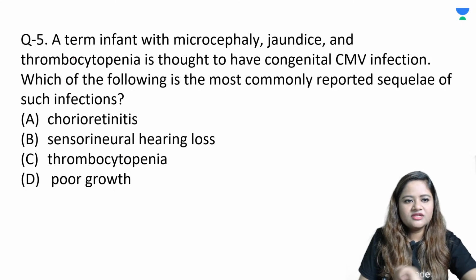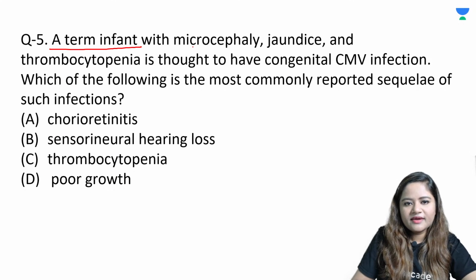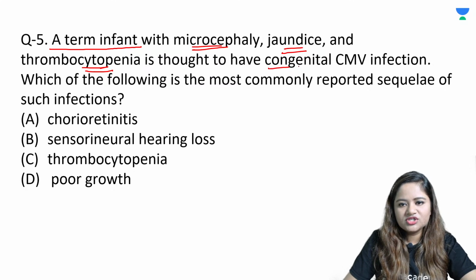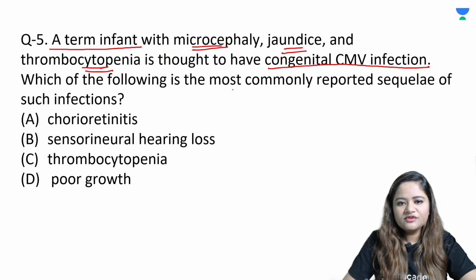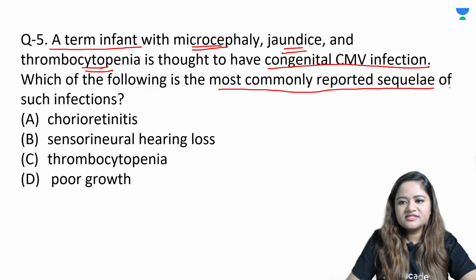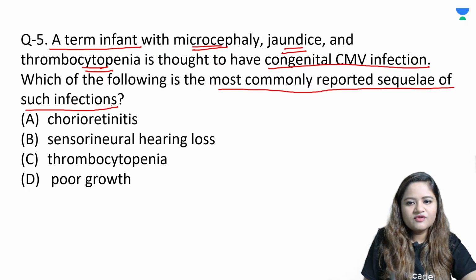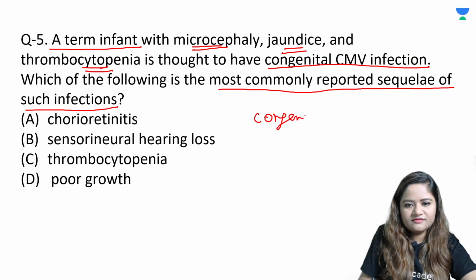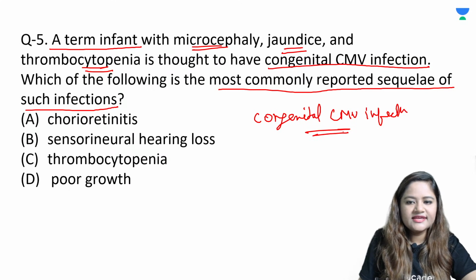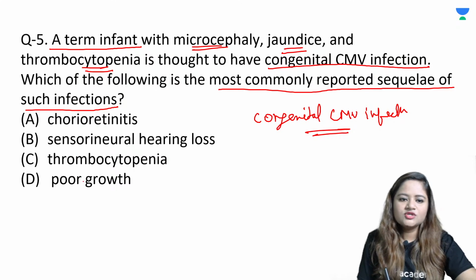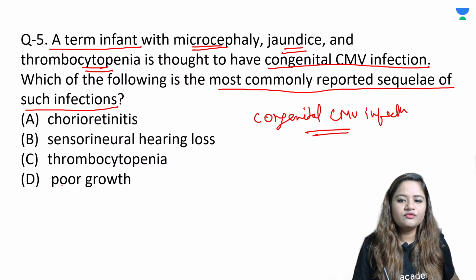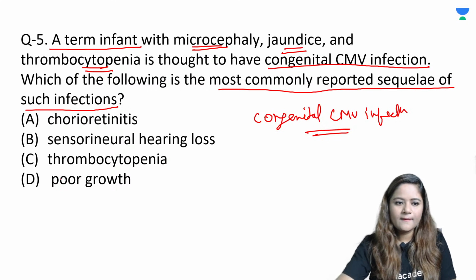So next question, question number 5. A term infant with microcephaly, jaundice and thrombocytopenia is thought to have congenital CMV infection. Which of the following is the most commonly reported sequelae of such infection? So if a child has got congenital CMV infection, if the child develops a congenital CMV infection, which of the following is the most commonly reported sequelae? So, what can occur as a complication following congenital CMV infection?